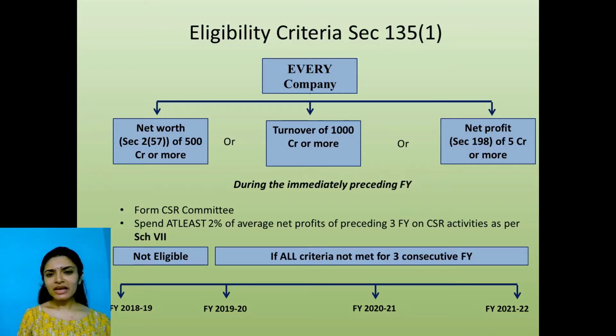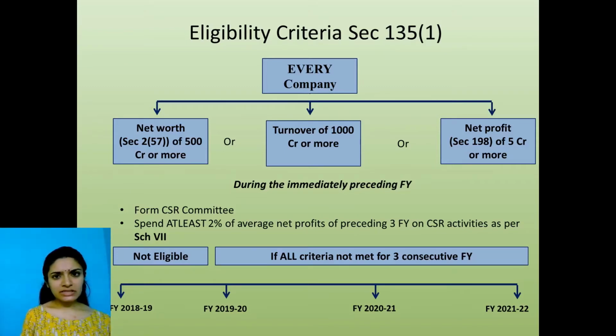Okay? Now, I said during the immediately preceding financial year. What is my current financial year? 1st April 2021 to 31st March 2022. My immediately preceding financial year is 1st April 2020 to 31st March 2021. In this year, check if my net worth is equal to or more than 500 crore. Or was my turnover equal to or more than 1000 crore? Or was my net profit equal to or more than 5 crore?